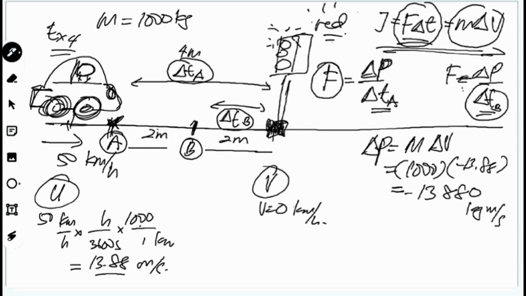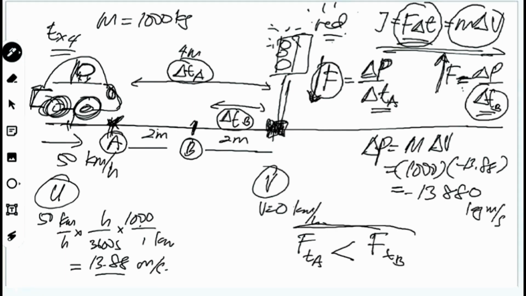Okay, so bila kat sini kita letak pada 2 saat, jawapan dia akan jadi force ni makin tinggi. So force A and then force B is less compared to force A kat sini. Okay, so force from the car due to TA is much less compared to the force for the TB. Okay, so tu jawapan dia lah.